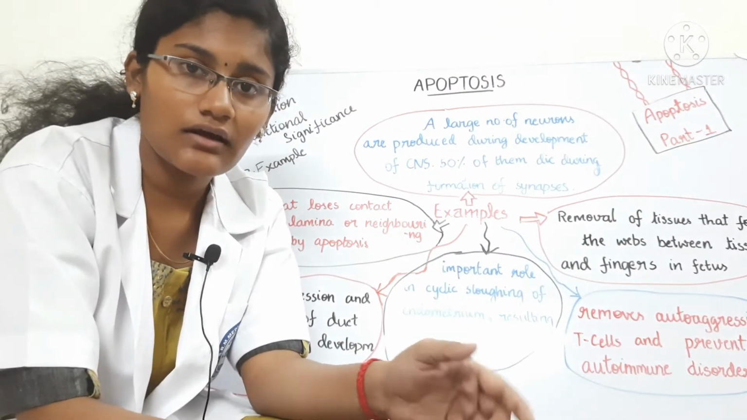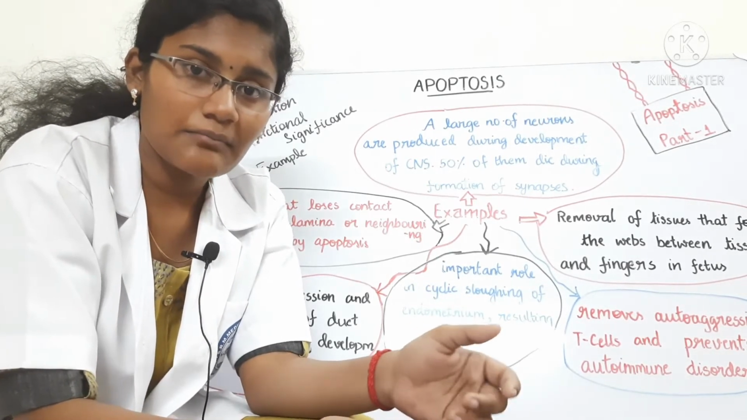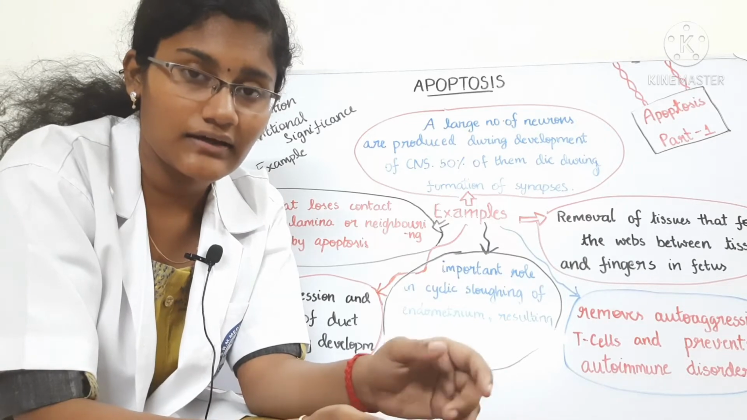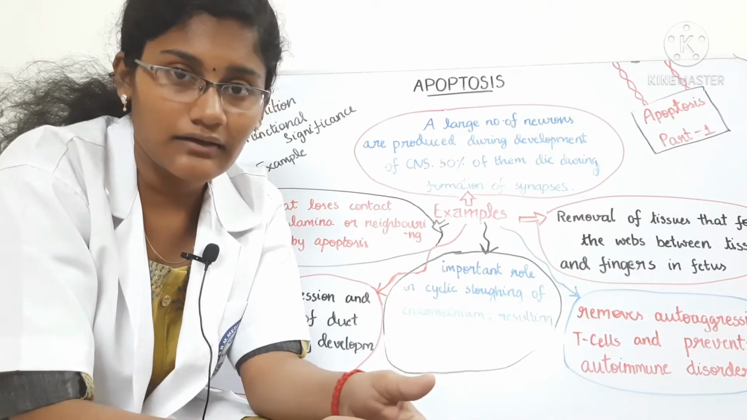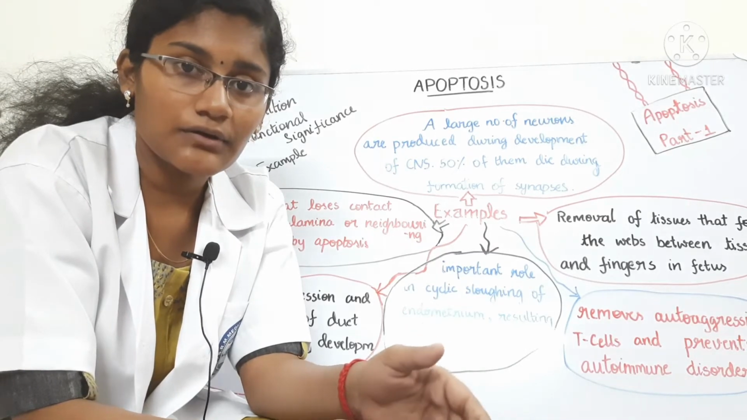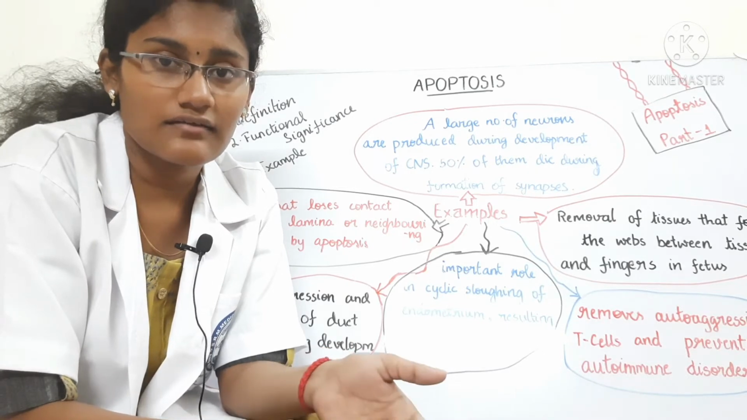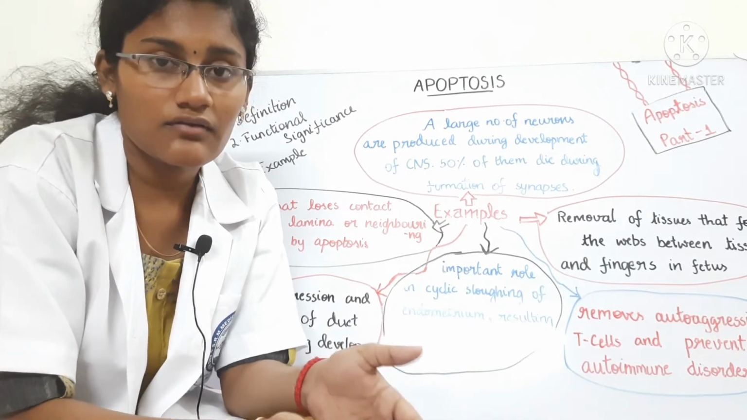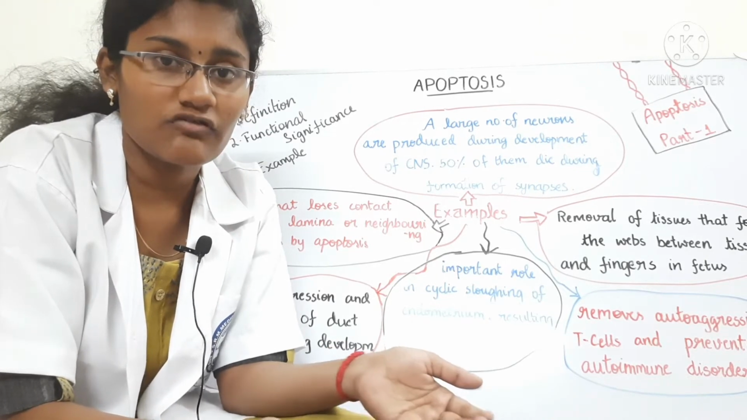What I mean by cellular homeostasis is that, for example, if 10 million cells are produced in our body in a day, then 10 million cells ought to die on the same day. Apoptosis makes sure that these cells die. If they don't die, we'll have too many cells in our body. So apoptosis is the reason why these cells die, and that's how we maintain cellular homeostasis.